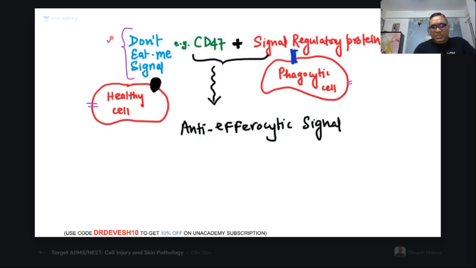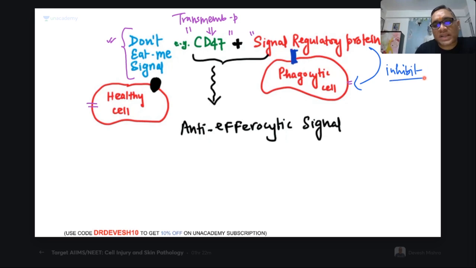The don't eat me signal is a transmembrane protein called CD47. So remember, CD47 is a transmembrane protein, right? This transmembrane protein CD47 is going to combine with signal regulatory protein alpha, and what is this going to do? It is going to inhibit the phagocytic cell. That is why this is called an anti-efferocytic signal. Who is anti-efferocytic? CD47.